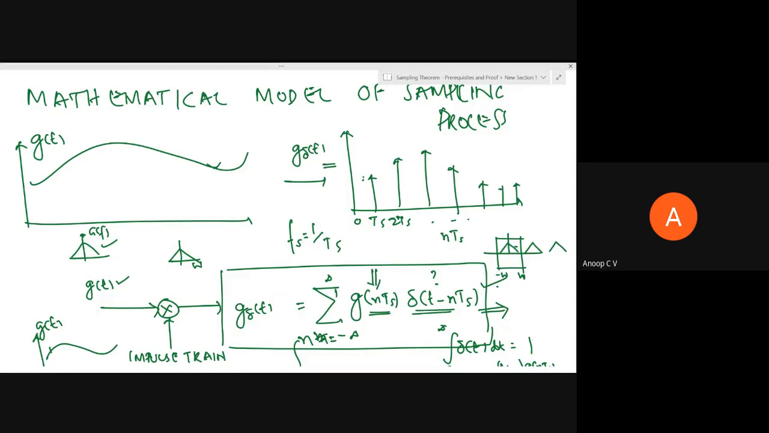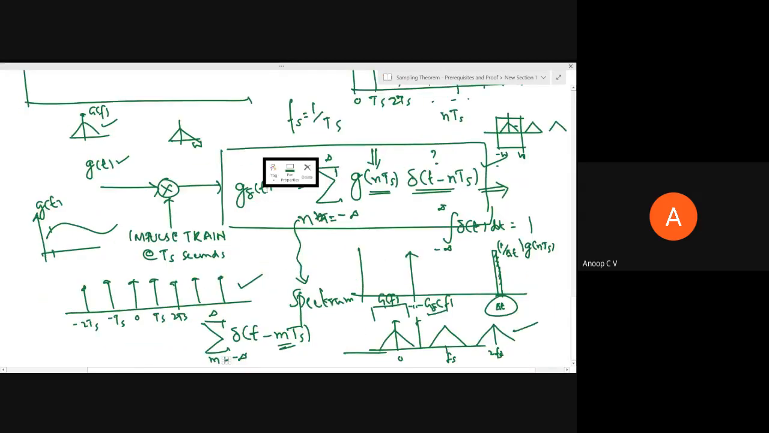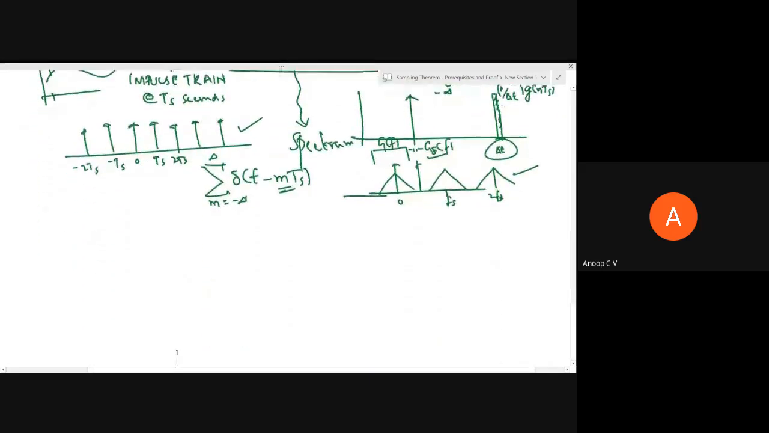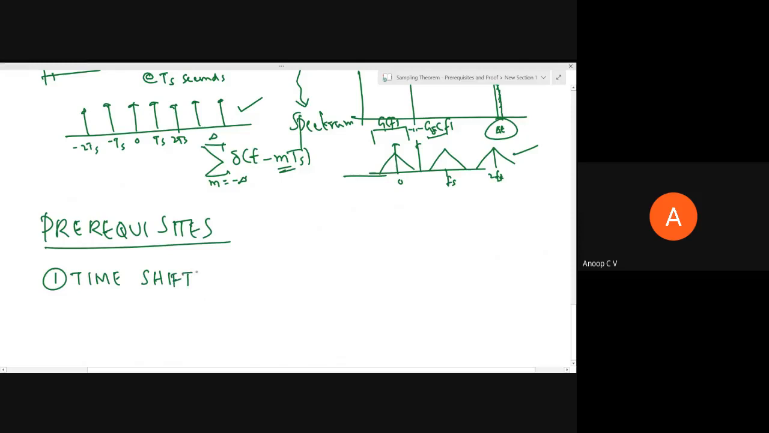So if you have to do that, you should be comfortable with some of the very basic aspects of Fourier transform. That's what we'll be discussing today. Initially, I'll tell you two very basic properties. We'll discuss the prerequisites. The first one is the time shifting property. You may already know it, but you can just recollect. First one is the time shifting property of